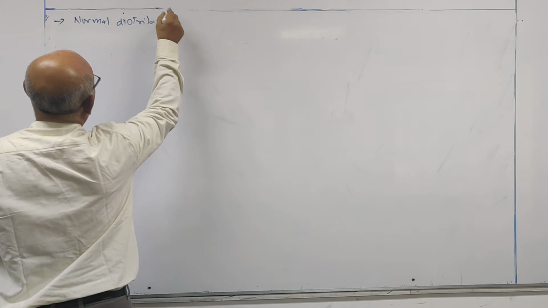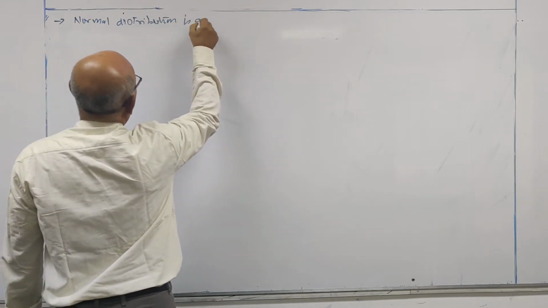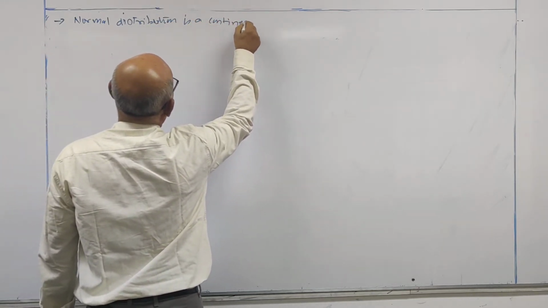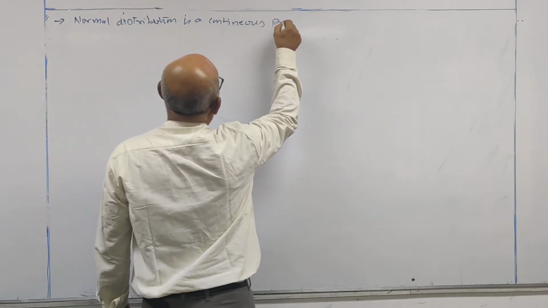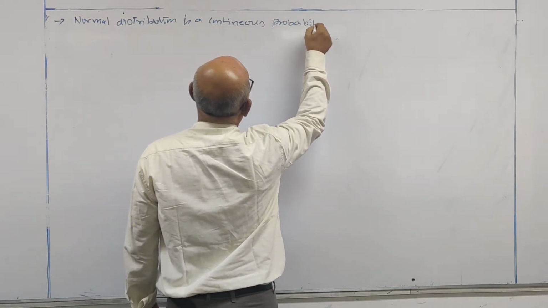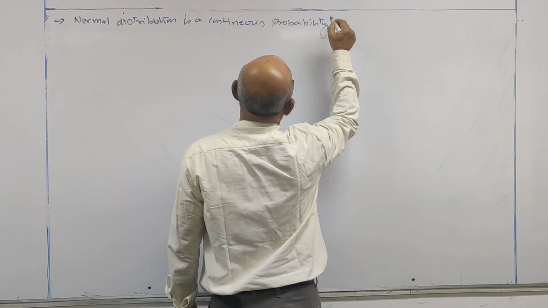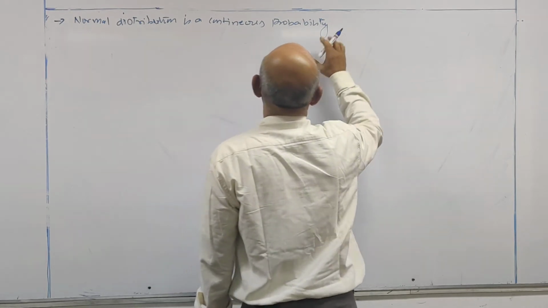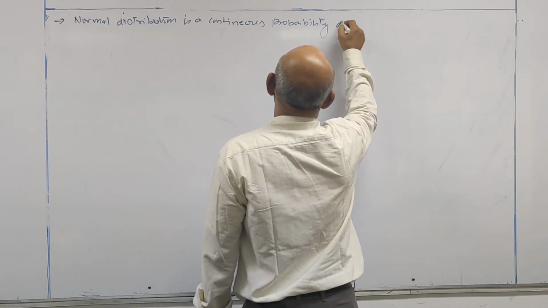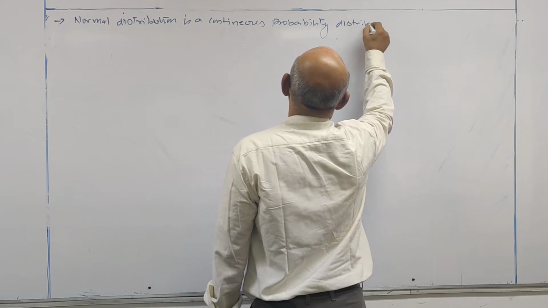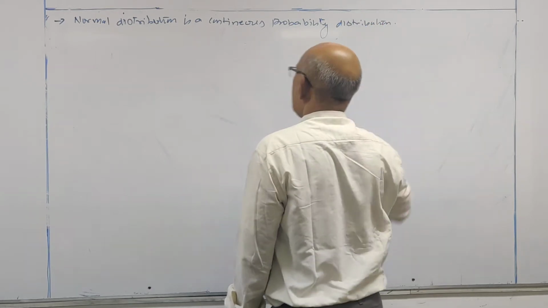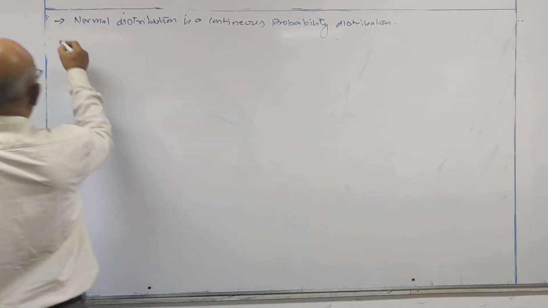Normal distribution is a continuous probability distribution.